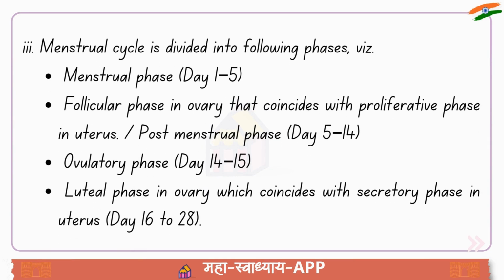3. Menstrual cycle is divided into following phases. Menstrual phase, day 1-5. Follicular phase in ovary that coincides with proliferative phase in uterus. Postmenstrual phase, day 5-14. And ovulatory phase, day 14-15. Luteal phase in ovary, which coincides with secretory phase in uterus, day 16 to 28.